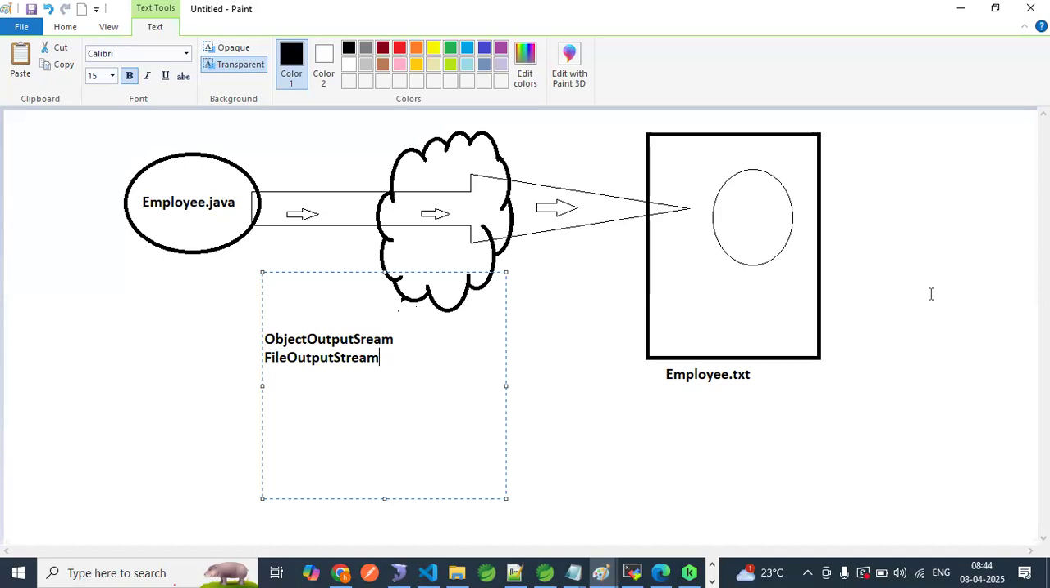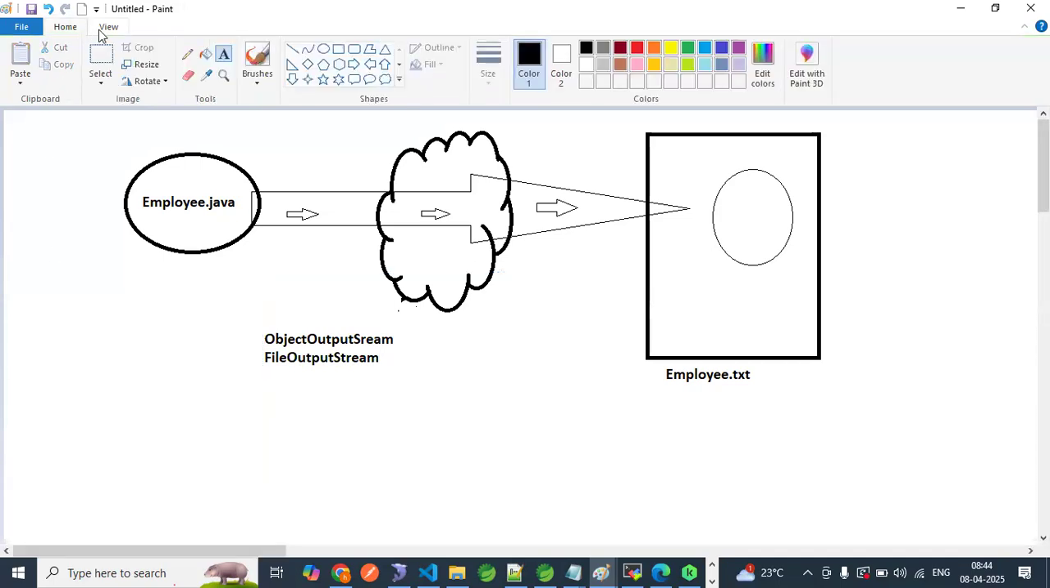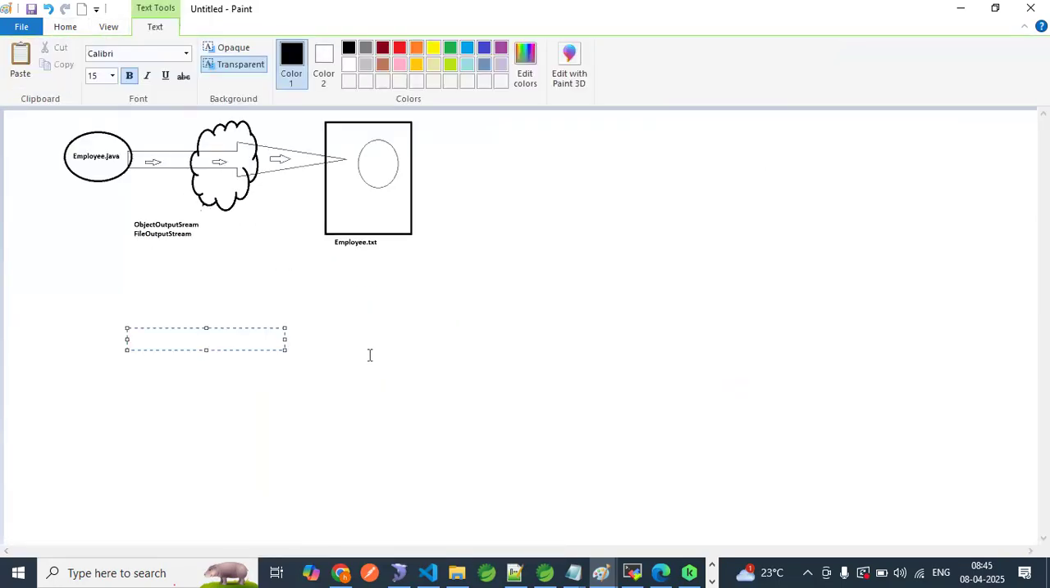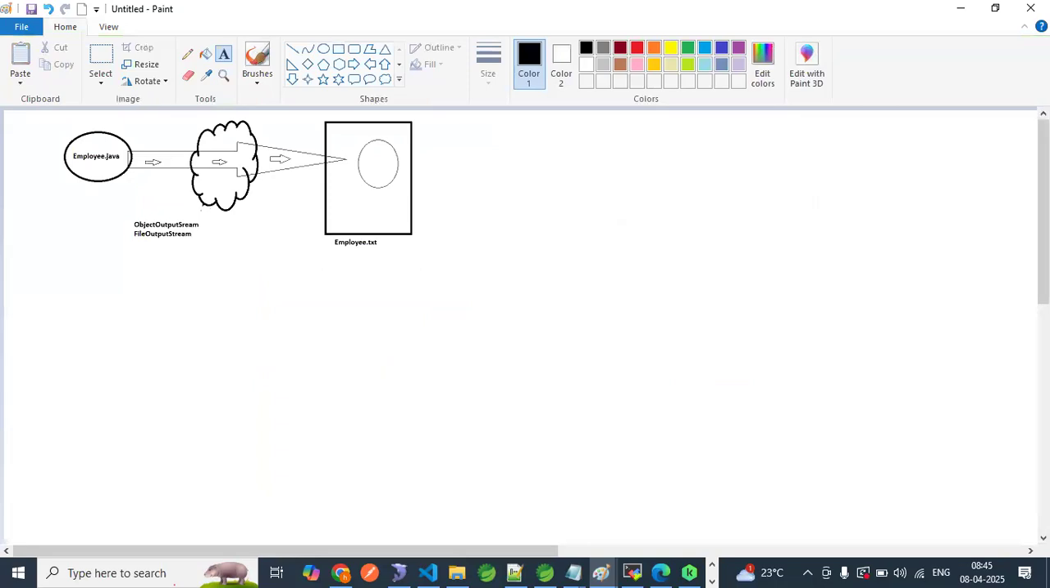Now, let me minimize this diagram. Zoom in, zoom out. Now try to observe. Same thing. This is one part, right?